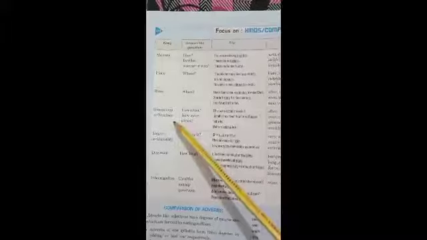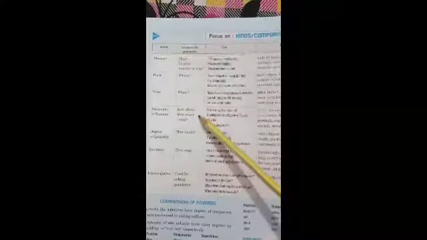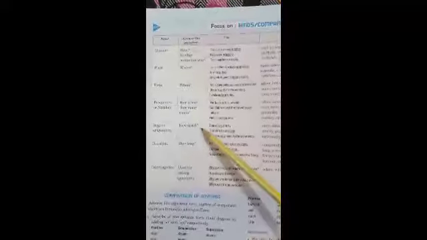Moving further to the next page, kinds and comparison of adverbs. Now read out the rules here. Kinds are: adverb of manner, place, time, frequency or number, degree or quantity, duration, interrogative. They answer the questions: manner, how, in what manner or way; place, where; time, when; frequency or number, how often, how many times; degree, how much; duration, how long; interrogative, used for asking questions. Here are the examples given. You can read them yourself.